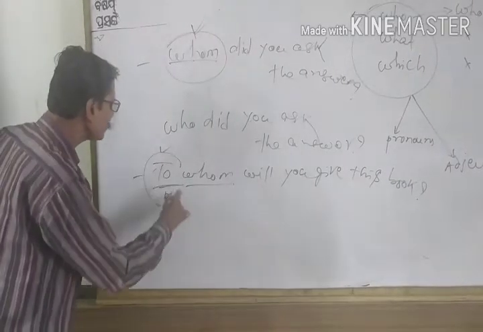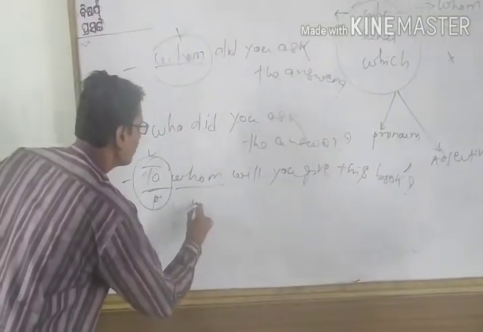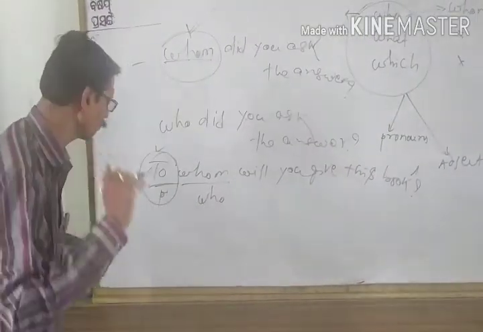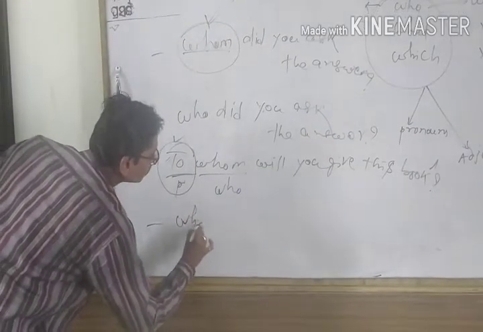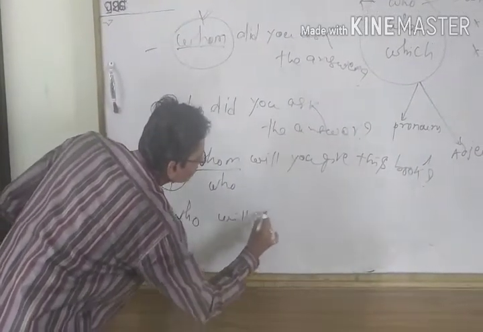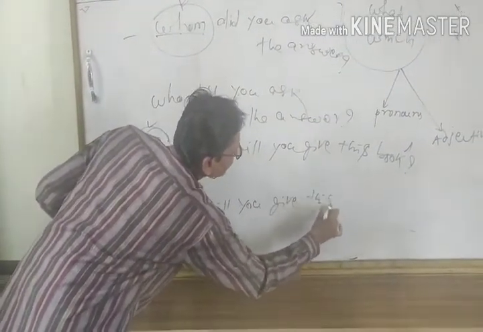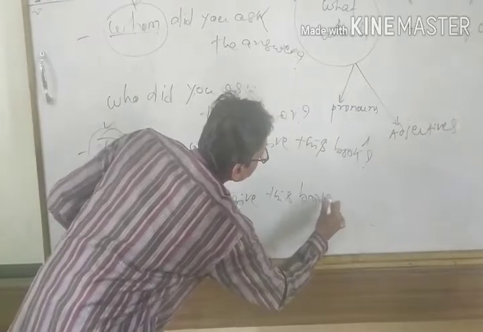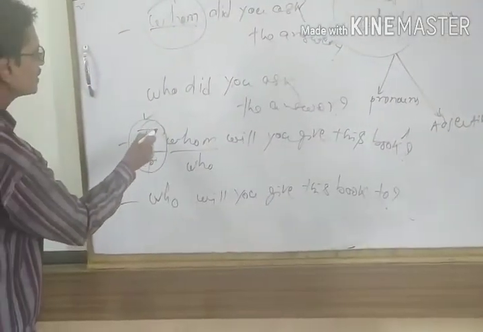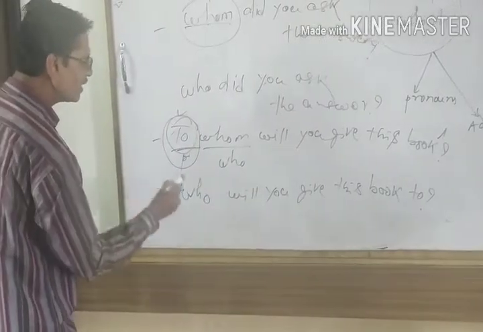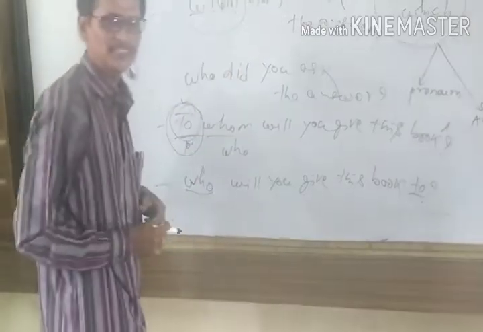Therefore, we can take this preposition to the end of the sentence by converting this into who. Example I am giving you. Here we can write, who will you give this book to? See, instead of using to at the beginning, we used who and the preposition went to the end of the sentence.